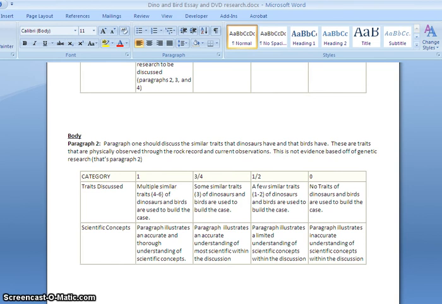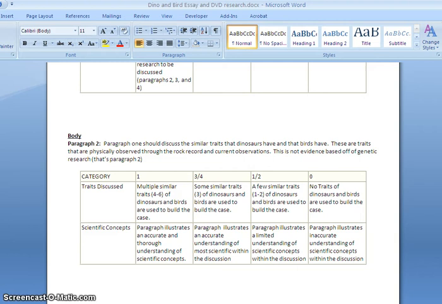Okay, first body paragraph is going to be discussing the similar traits dinosaurs and birds have. Okay, these are traits that are physically observed through the rock record. So things that we can look at fossils and look at current modern day birds and say they're similar because of these things. Okay. Do not include genetic evidence here. Genetic evidence is your next section.